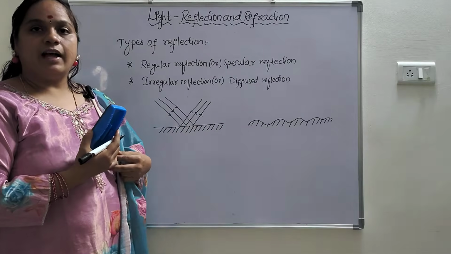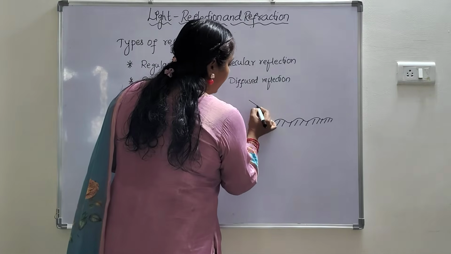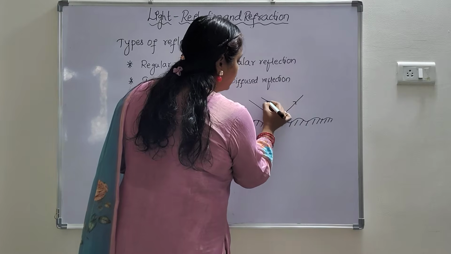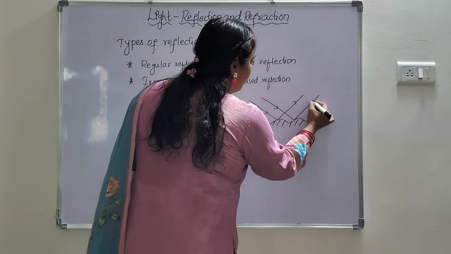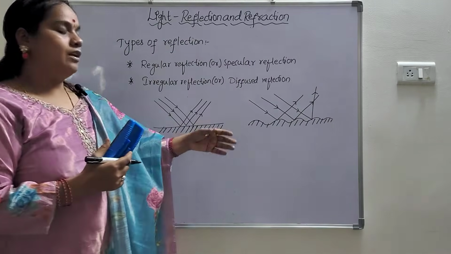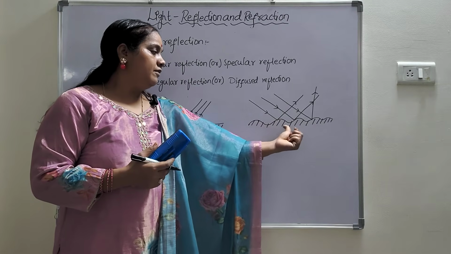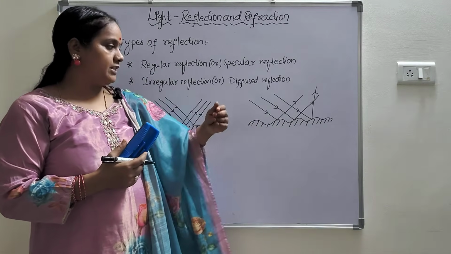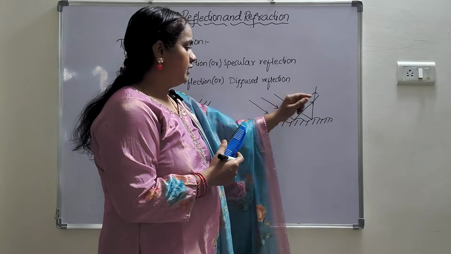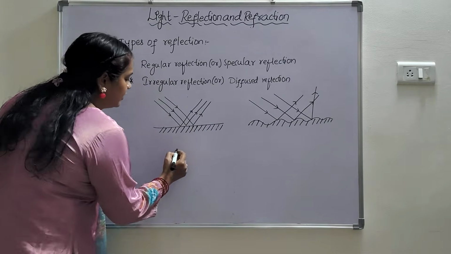Irregular reflection occurs on an uneven surface, that means a rough surface. Here the incident rays fall at different points and reflection also occurs at different points, obeying the laws of reflection. So irregular reflection or diffused reflection occurs on an uneven, rough surface. Here the reflection occurs at different points and it obeys the laws of reflection. So what are the laws of reflection?